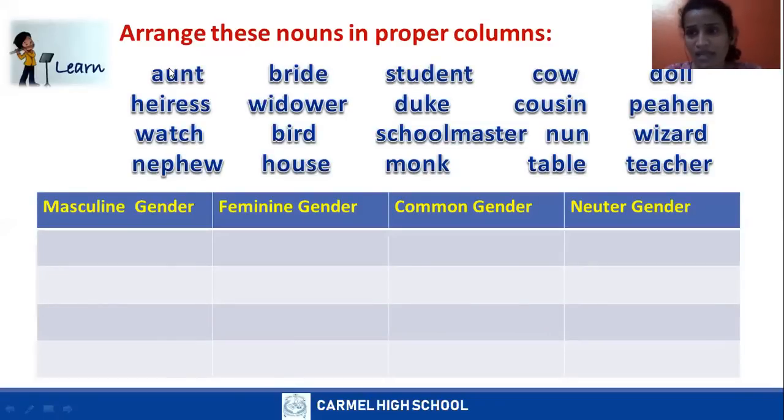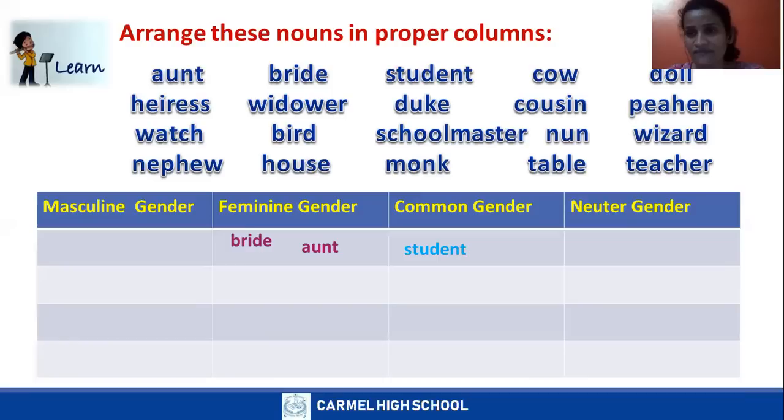Aunt is male or female? Female. What is the opposite gender of aunt? Uncle. So where does it go? It goes to feminine gender. Correct. Next one is bride. Is bride a girl or boy, a man or woman? What is the opposite gender of bride? Bride, groom. So it will come under feminine gender. Student, when I say student, it could be a girl or boy. So where does it come? It comes under common gender.